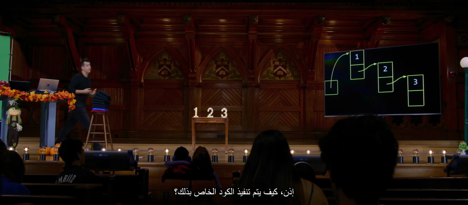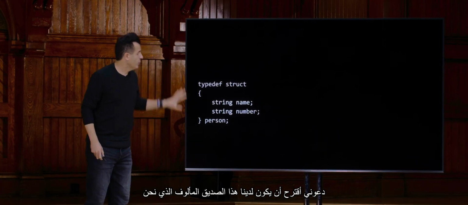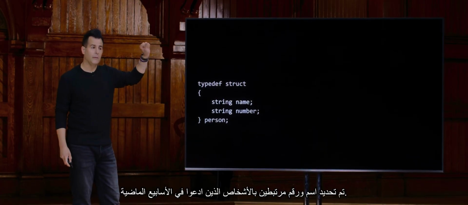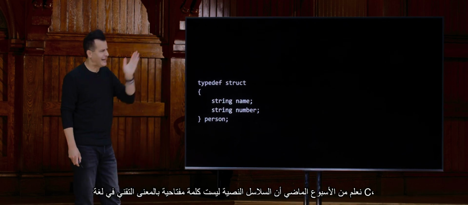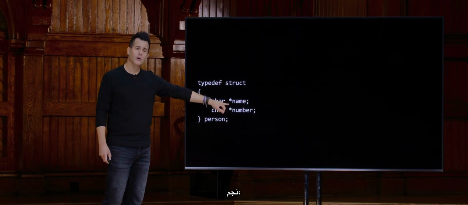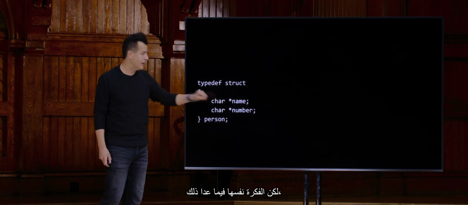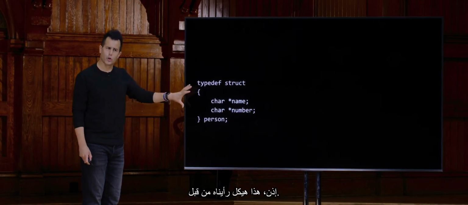So how does the code for implementing something like this work? Well, let me propose that we have this familiar friend of a person, which we claimed in past weeks has a name and a number associated with them. We know from last week that strings are not technically a thing in C as a keyword, so that's technically just char star, name and number, but same idea otherwise. And this is what we defined in the past as a person. So this is a structure we've seen before.